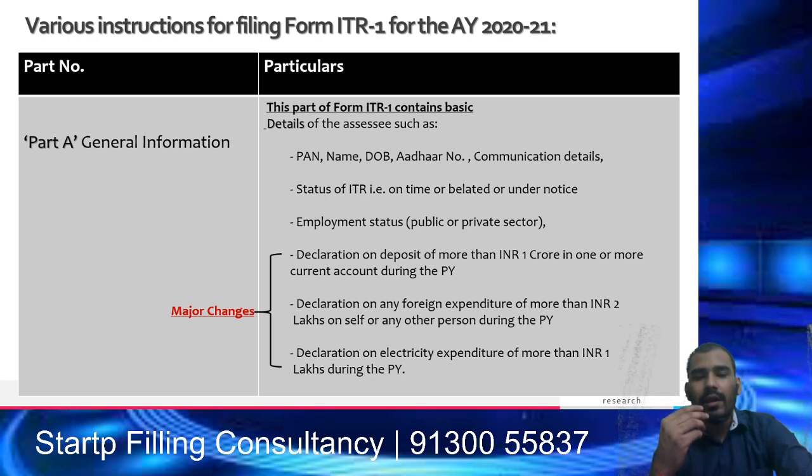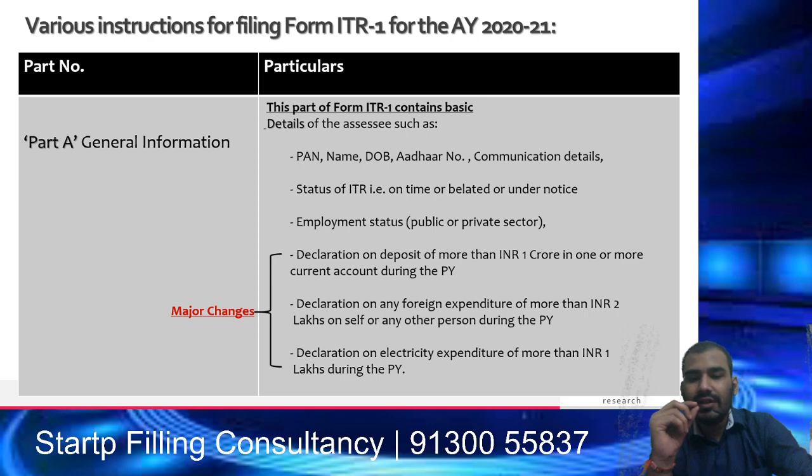So for easy understanding, we have divided the total ITR form into some parts. Part A is general information, where you have to fill in your basic information, that is your PAN number, date of birth, Aadhaar number, mobile number, mail ID, the status of the ITR, whether it is filed within time or is a belated return, and whether you are employed in public sector companies or private sector companies. That is the basic information you have to fill in Part A, the general information. And in Part A there is a major change in ITR 1 for this year.